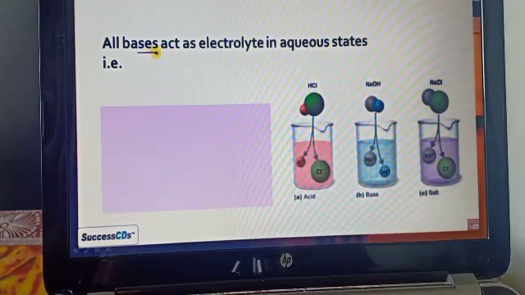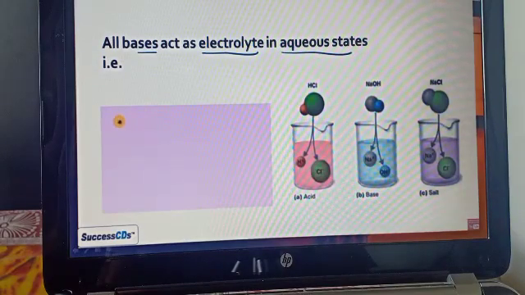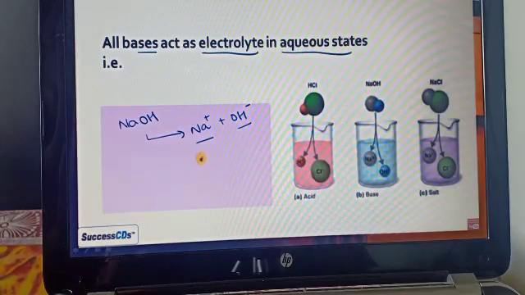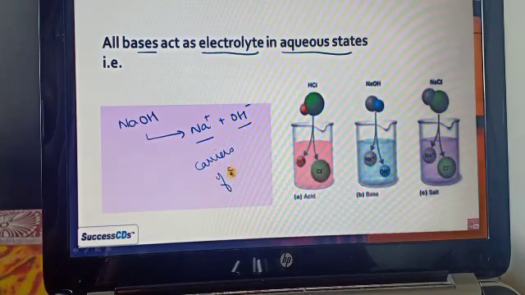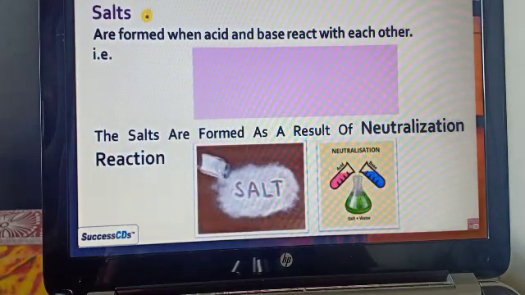Now we have another property, that is all bases act as electrolytes in aqueous solution. Same as acid. If you take NaOH, then it is dissociated into Na plus and OH minus, and due to these ions it is going to conduct the electric current. So we can say it acts as an electrolyte.